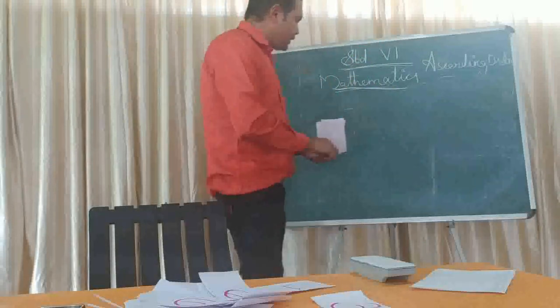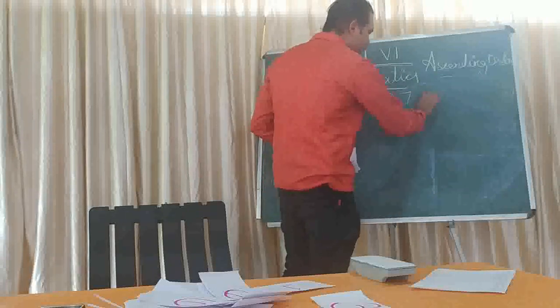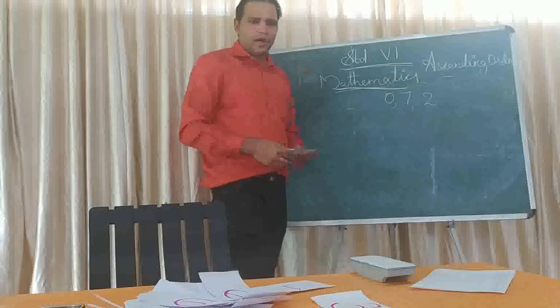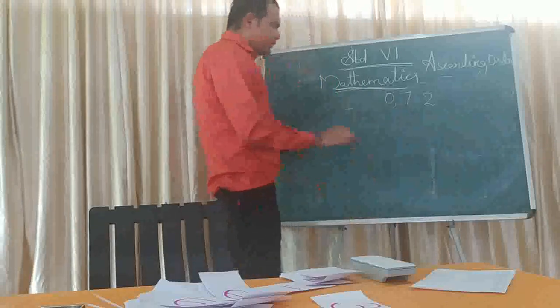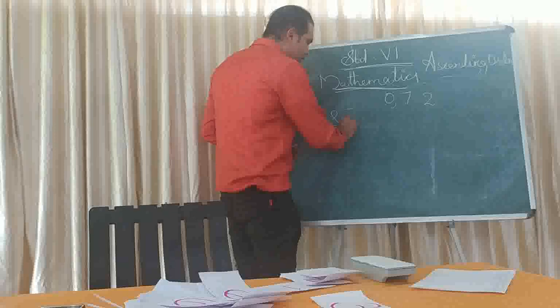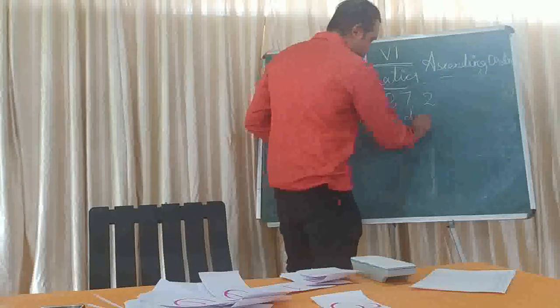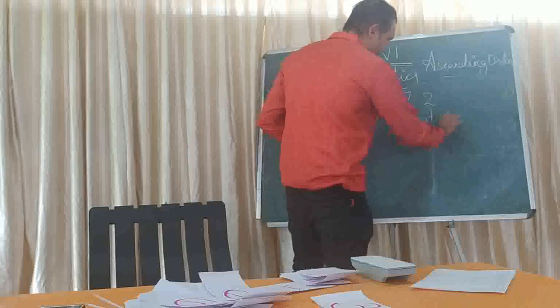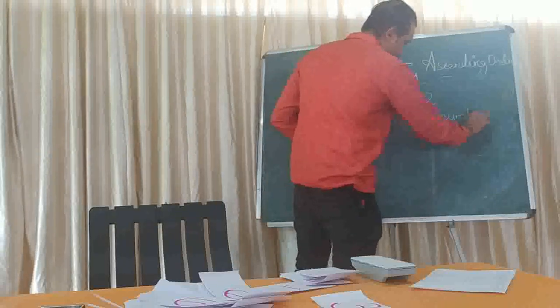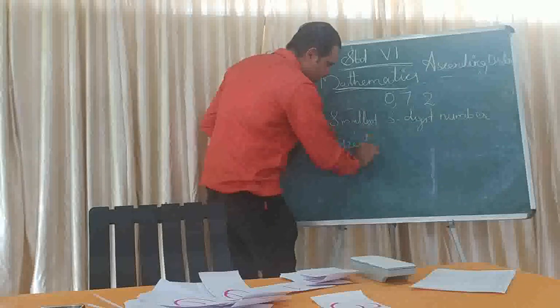So the given digits are 0, 7 and 2. Here the question is the same: we have to find out the smallest 3-digit number and also the greatest 3-digit number.